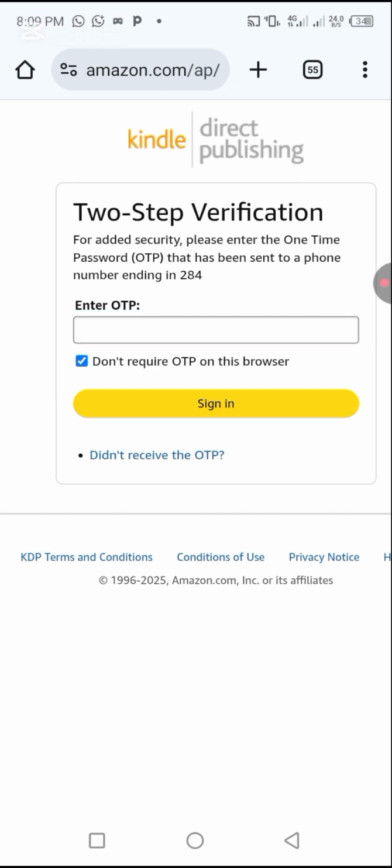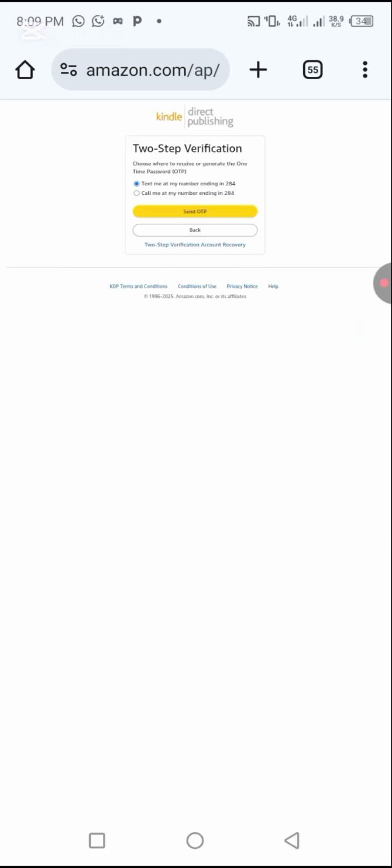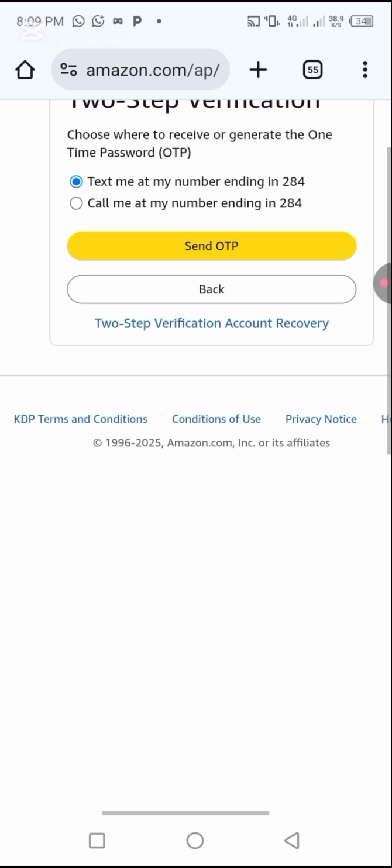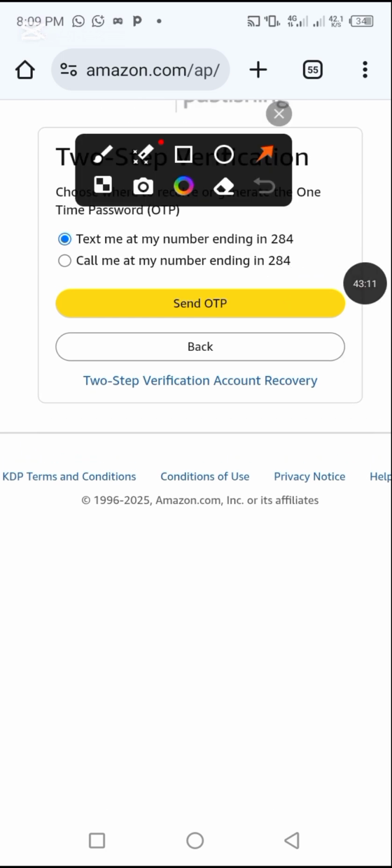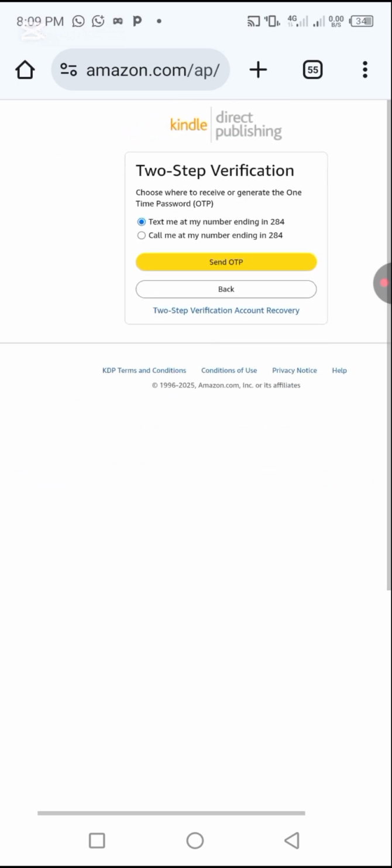You can always click there after entering the number of the OTP. Now, if you say didn't receive OTP, it will take you to this place. If you click on didn't receive OTP, you can select two-step verification account recovery. Then here now is where you can tell them that you don't want OTP again or something like that, and then submit your ID card. So I believe that is what you need.